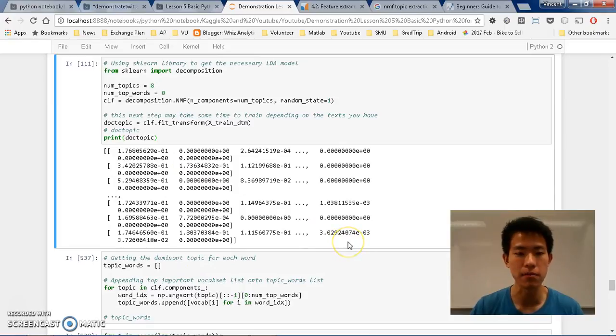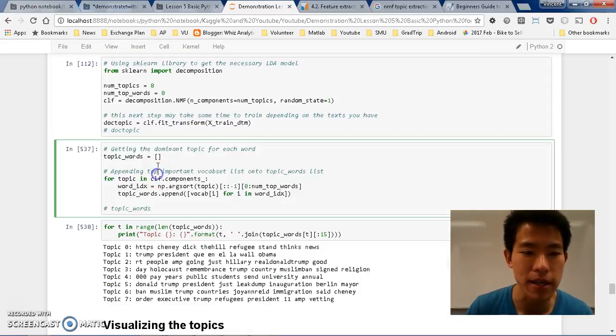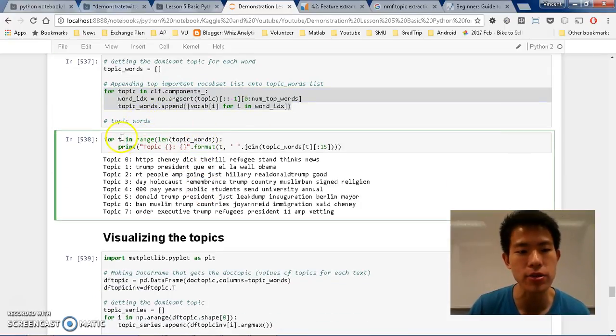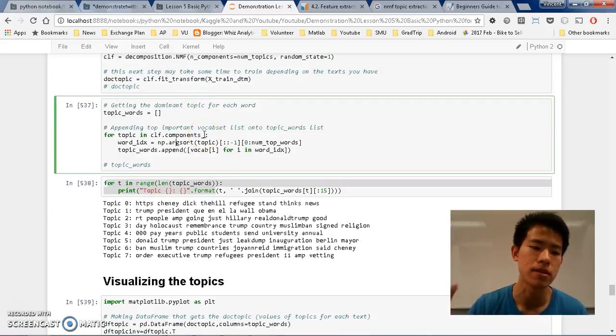And it gave me a bunch of words, so it's still a bunch of numbers, so it's still not that apparent yet. So let me go back, and in here I come up with this topic in cff.components. If you want to see the printouts, then this is the printout. You don't need to really understand this code as of now, but the intuition is that I'm creating a list of the topic words.